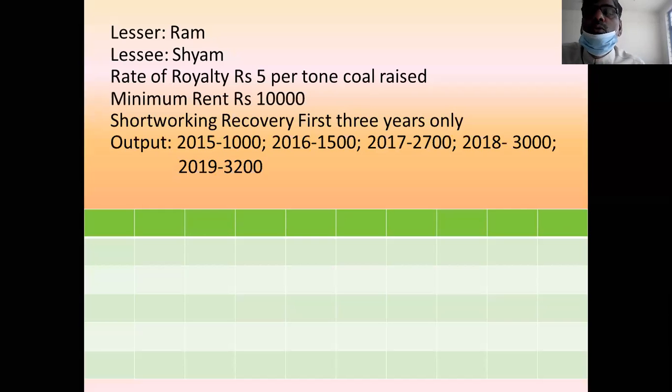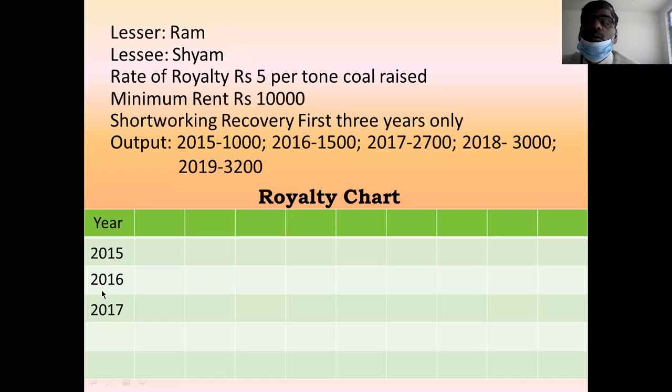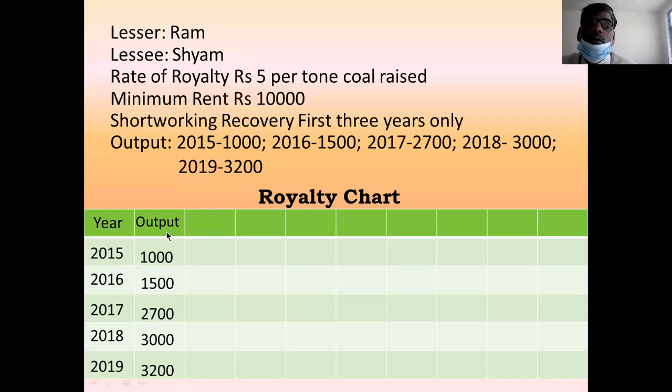And they have given the output for the first 4 years, the coal raised from the bowels of the earth. Okay, this is the simple example I would like to explain. You see here, in the first column you take the year: 2015, 16, 17, 18, 19. There are 5 years. Then the output of each year is 1,000, 1,500, 2,700, 3,000 and 3,200. This is the output.